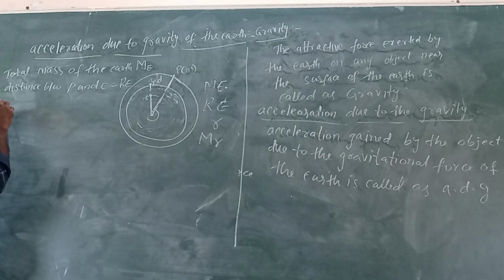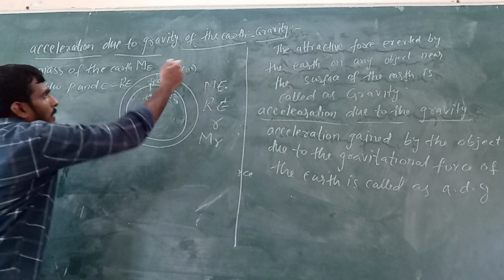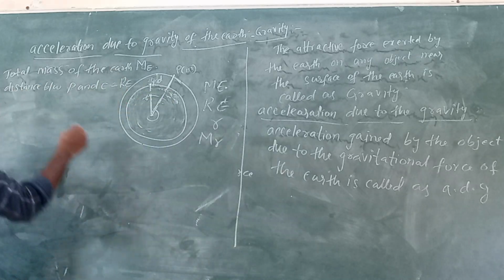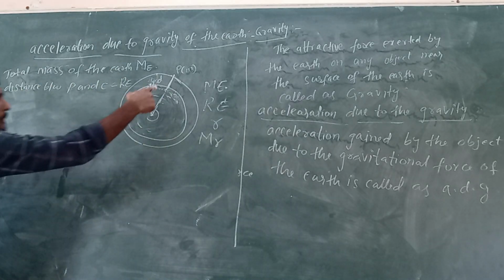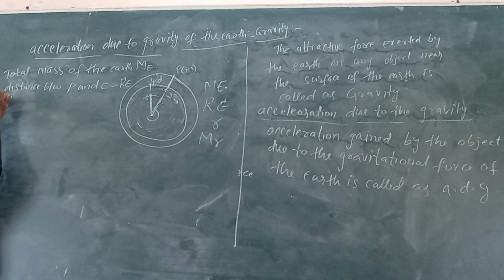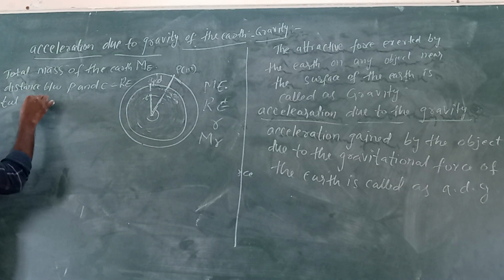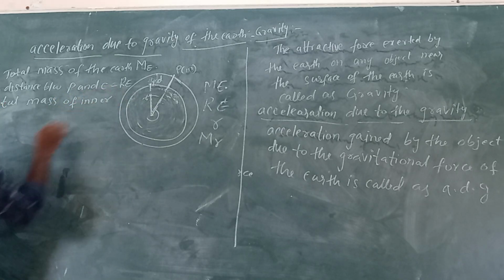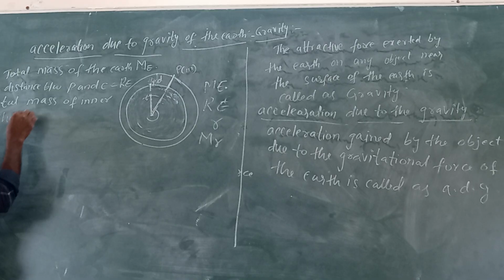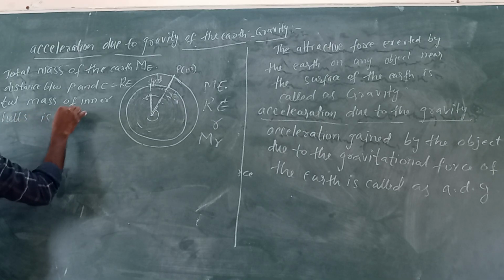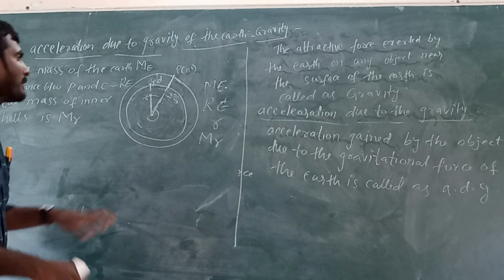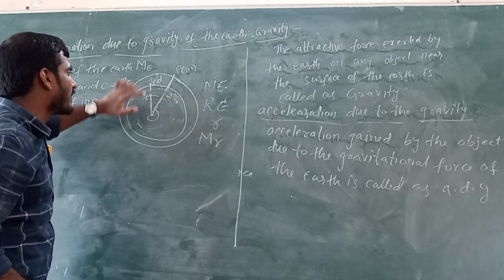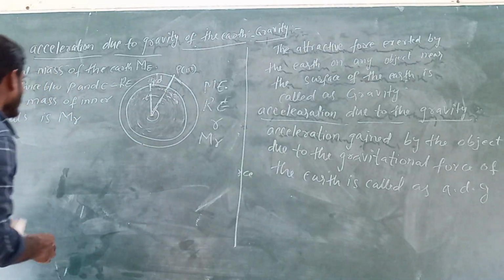Next, when we consider the point P on the inner side of the earth at a depth d, the total mass of the inner shells is capital MR. MR is nothing but the mass of the inner shells at a distance r from the center.